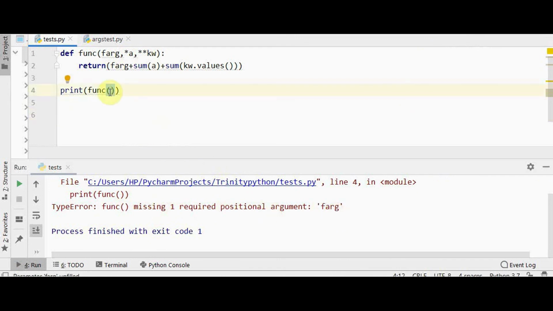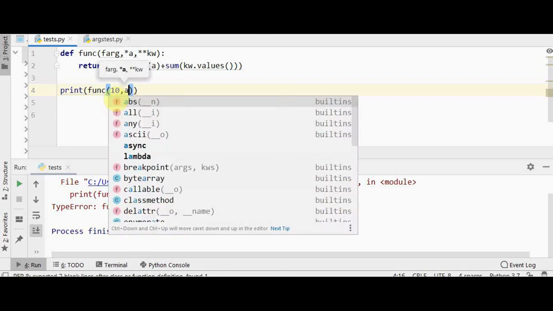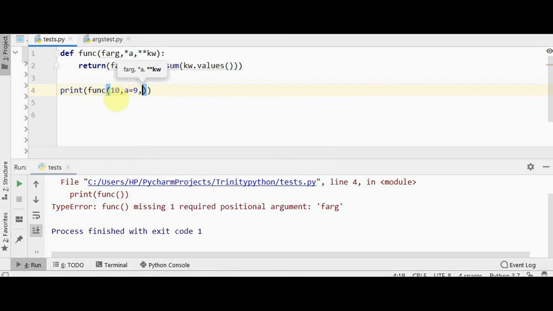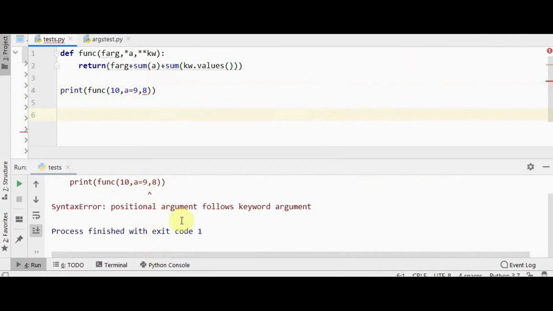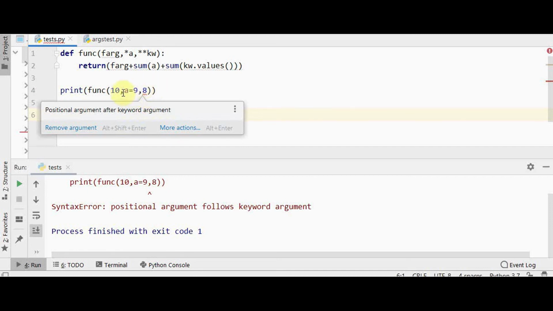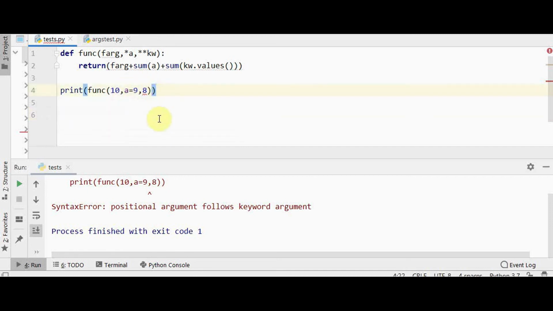And if the order of the arguments is changed, in that case also you will get an error. For example, I have a formal argument first, maybe 10. And if I pass the keyword argument, a is equal to 9, and then if I pass some argument, it can be a or something, you will get an error. So you see what error we are getting right now. Positional argument follows keyword argument. This is the keyword argument and this is a positional argument. This is not possible. Keyword argument must always be at the end.